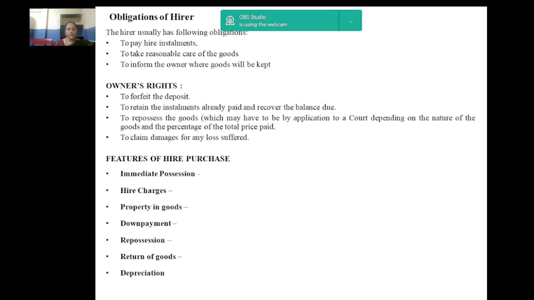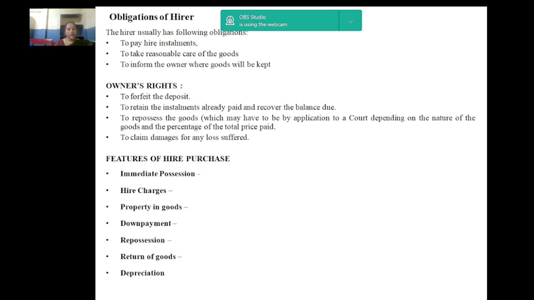First one is immediate possession. Under hire purchase, the buyer takes immediate possession of goods by paying only a portion of its price. Next, hire charges. Under hire purchase, each installment is treated as hire charges. Next, property in goods. Ownership is passed to the hirer only after paying the last or specified number of installments. Next, down payment. Hirer has to pay 20 to 25% of the asset price to the vendor as down payment.